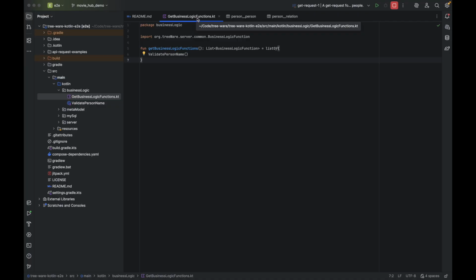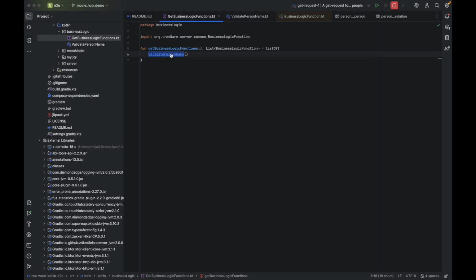You need to implement your business logic in classes that implement this interface, and then you return instances of those classes in this function. By default, this function returns an empty list, but it has been updated in the demo branch to return an instance of this class.